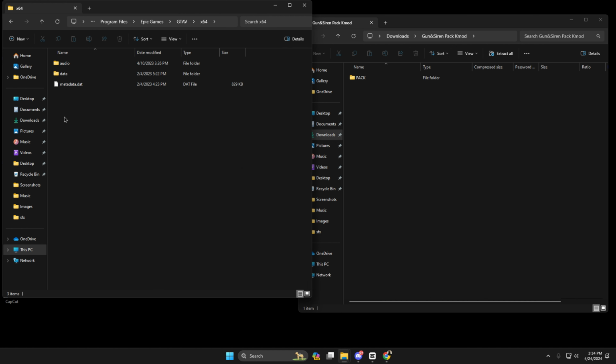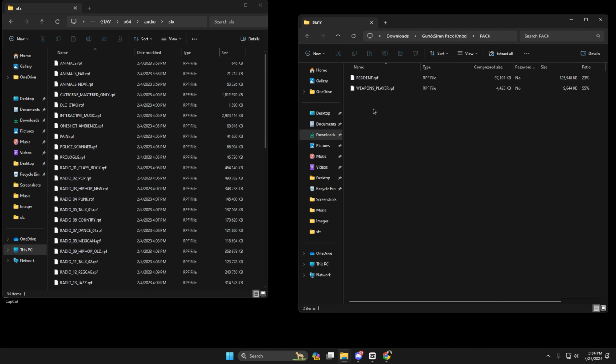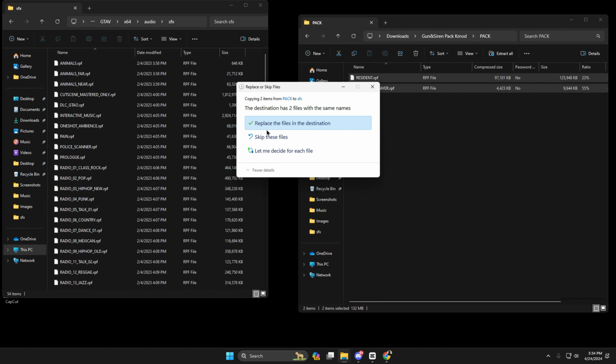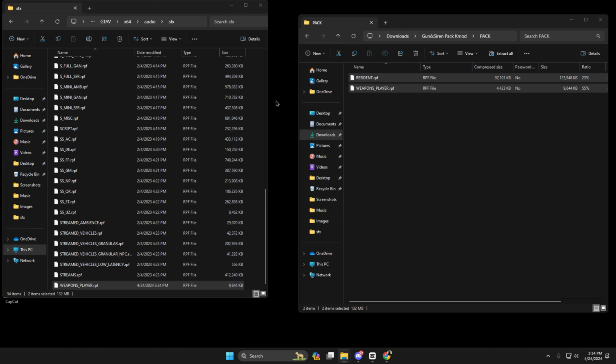You're gonna press this. You're gonna go to audio, SFX, and then you're gonna drag and drop them here. Just Resident and Weapons Player, and you're gonna drag both of these over here. Boom. You're gonna press replace, and then there you have them.